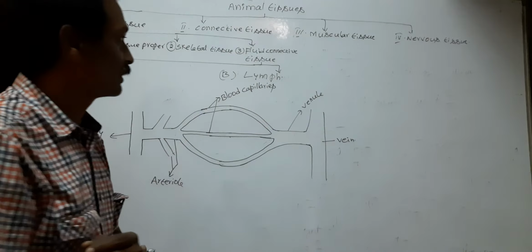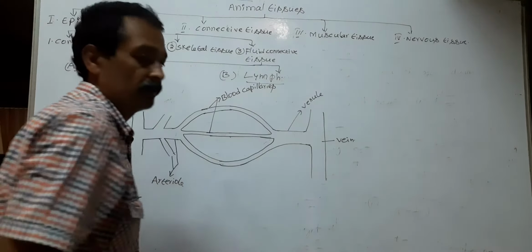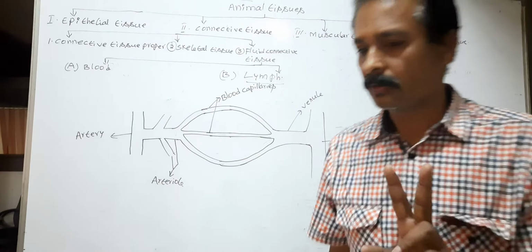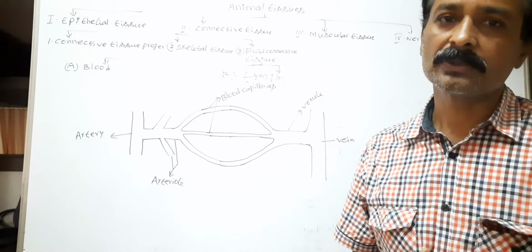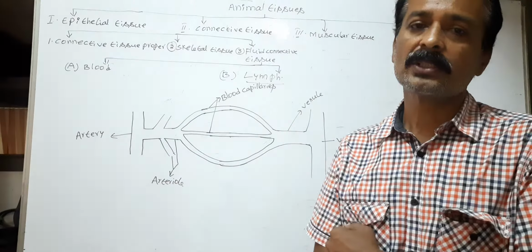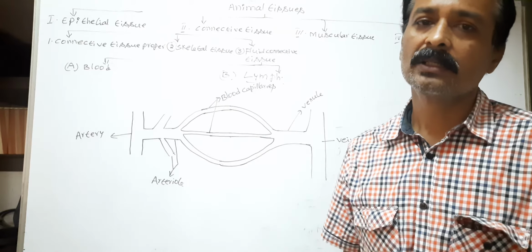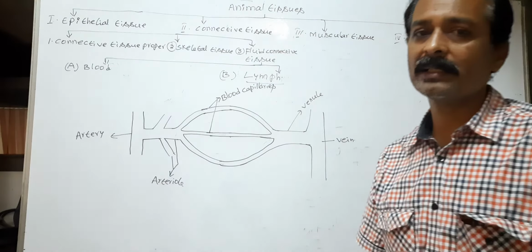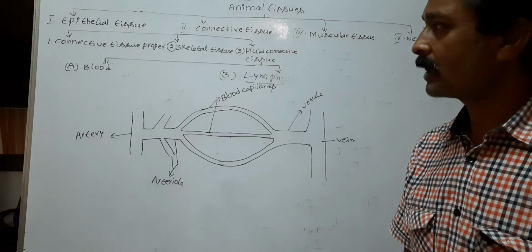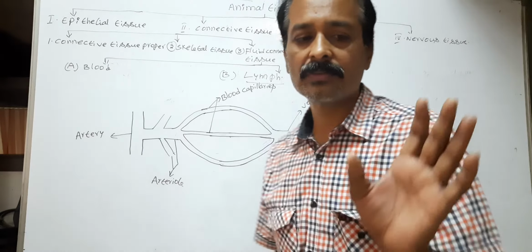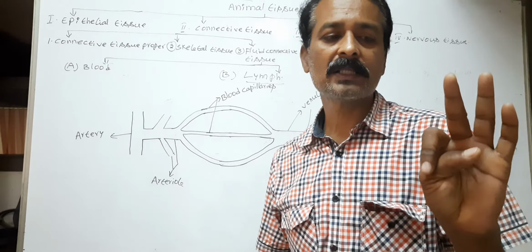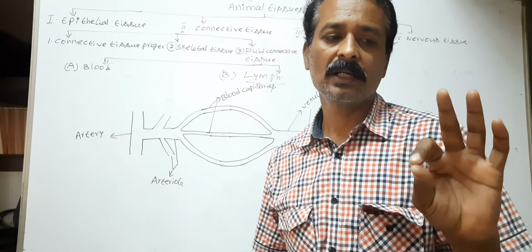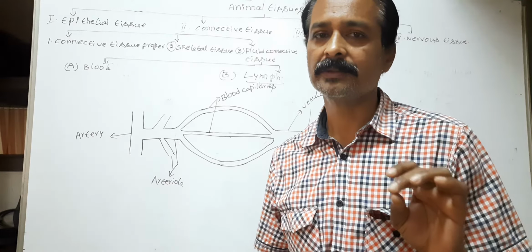So now we discuss lymph. We have two circulatory systems. Animals possess two circulatory systems: one is the blood circulatory system, another is the lymph circulatory system. The blood circulatory system consists of heart, blood vessels and blood.